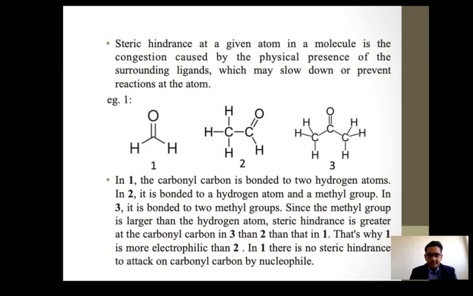Okay, the distribution is given there. In 1, the carbonyl carbon is bonded to 2 hydrogen atoms; in 2, it is bonded to a hydrogen atom and a methyl group; in 3, it is bonded to 2 methyl groups. Since a methyl group is larger than a hydrogen atom, steric hindrance is greater at the carbonyl group in 3 than in 2, and then 1. So that's why 1, formaldehyde, is more electrophilic than 2, acetaldehyde, and acetaldehyde is more electrophilic than the ketone, acetone.